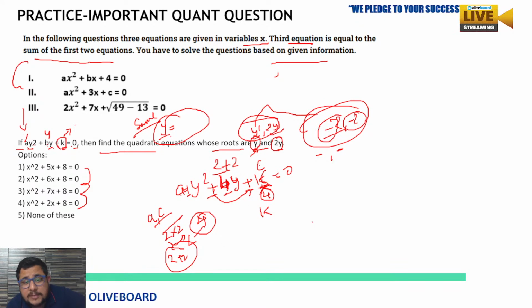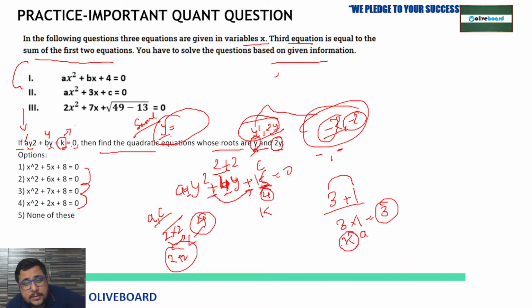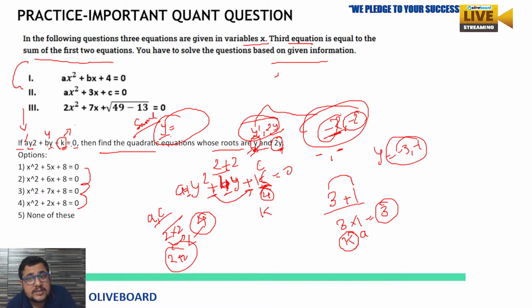And the second possibility, for 4y, if you break it into 3 plus 1. So 3 plus 1 is 4, and 3 multiply 1 is 3. So in this case 1 is representing A and the value of k is going to be 3. But then you get two values of y, -3 and -1. So which one are you going to use for y and 2y then? So the best possible thing is -2 and -2, where both the values are the same. So the value of y is -2.